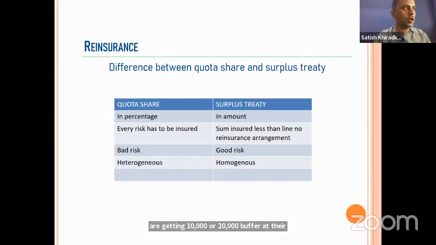Suppose in case there is a loss, they will recover everything from the reinsurer because 100% is placed with the insurance company. That means in any case, that insurance company will be in profit because they have placed everything and they are getting benefit from this contract. So here the insurance company is benefited because they are getting the margin in it, and also the reinsurance company is benefited because they were disallowed in the market to underwrite, but they are getting the business.